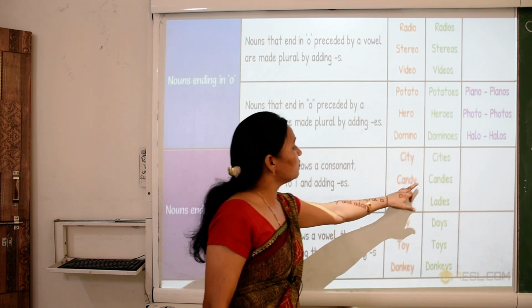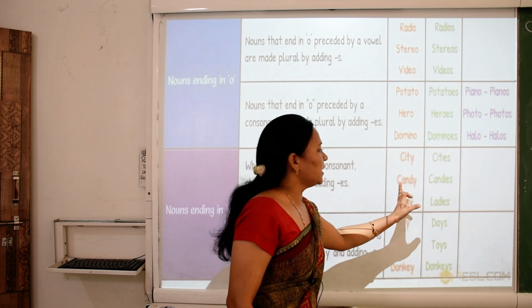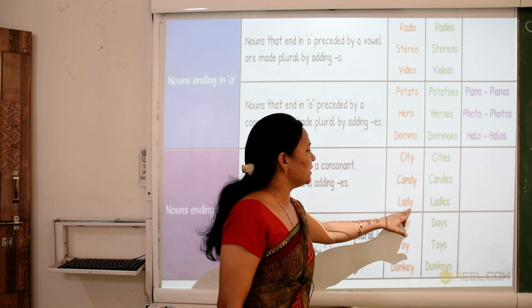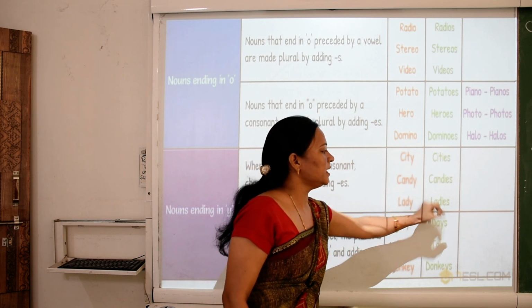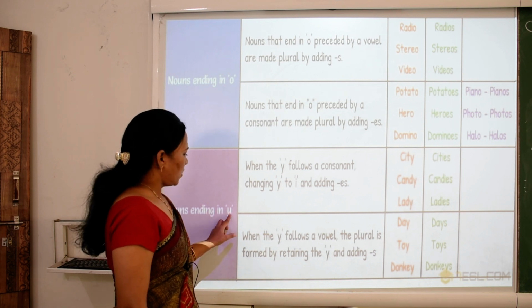Candy. Y is replaced with I and add ES. Then candy becomes candies. Lady. Y is replaced with I. Then add ES. Lady becomes ladies.